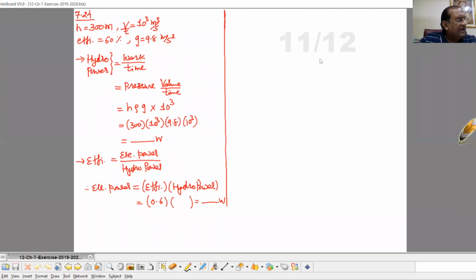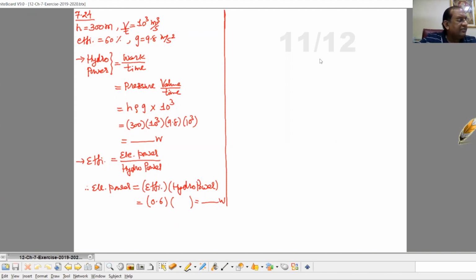7.24. At a hydroelectric power plant, the water pressure head is at a height of 300 meter and the water flow available is 100 meter cube per second. If the turbine generator efficiency is 60%, estimate the electric power available from the plant.